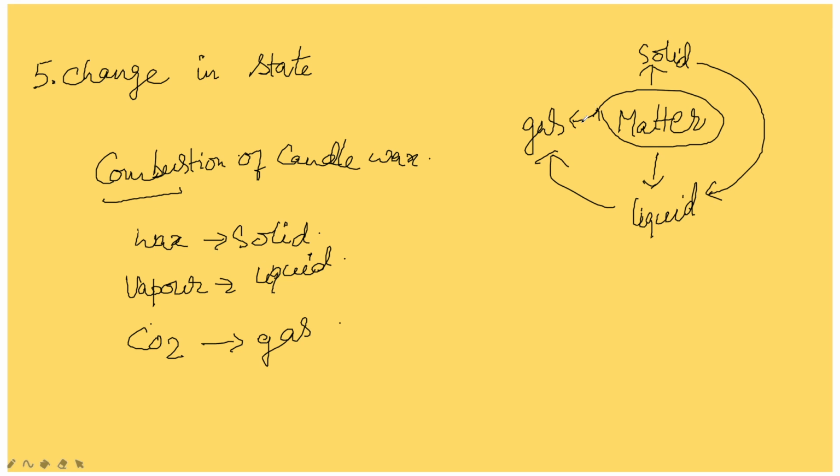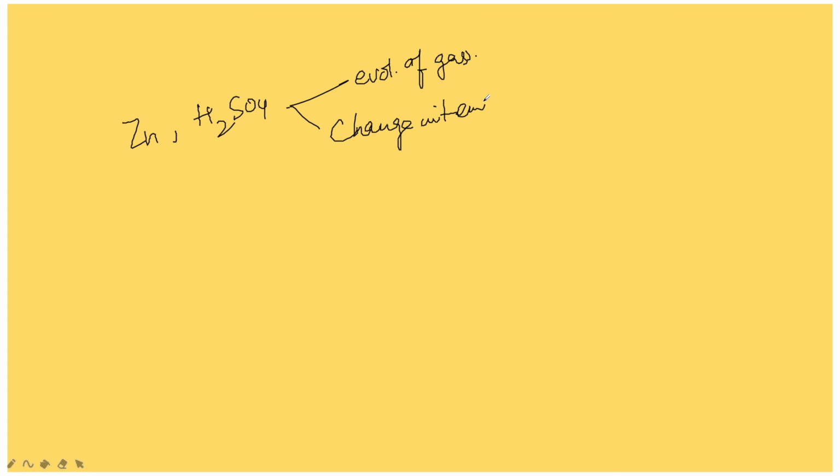The chemical reaction between zinc granules and dilute sulfuric acid, which we have noticed already, had a rise in temperature. During that reaction, two different things were observed: evolution of gas and change in temperature. So two characteristics we found. Then the chemical reaction between potassium iodide and lead nitrate.